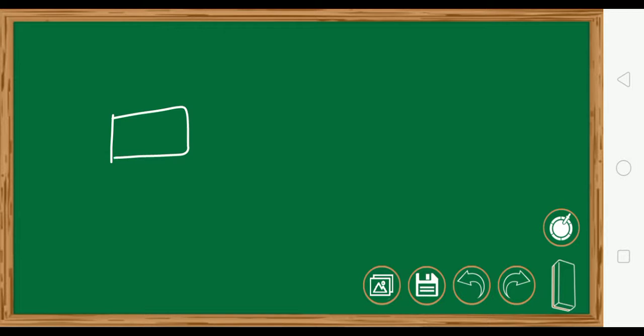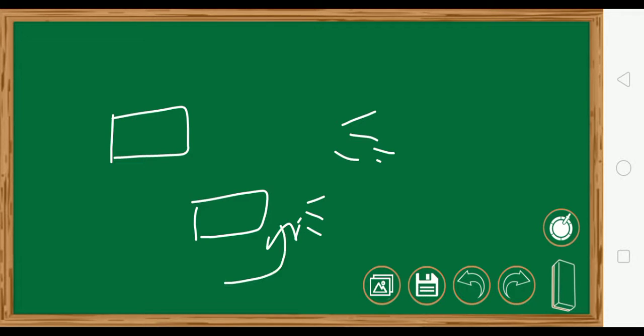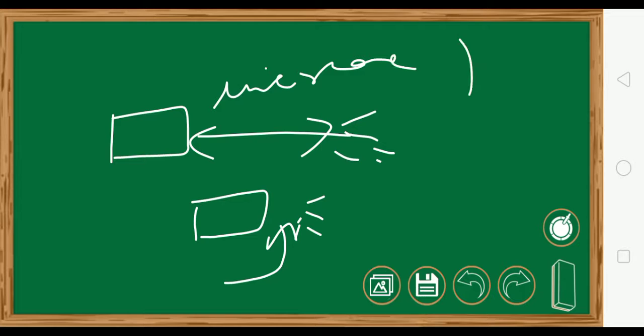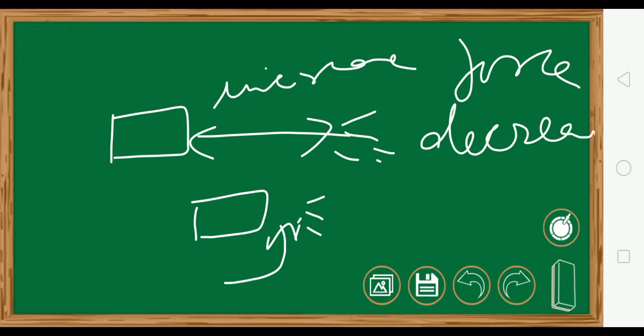Suppose here is the magnet and here are the pins. And in another case, here is the magnet and here are the pins. Tell me where the force is going to be more? Obviously here, because here the distance is less and there the distance is more. So as the distance increases, the force decreases. Okay?